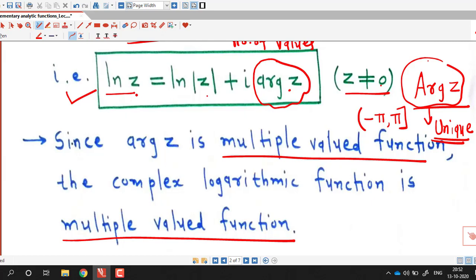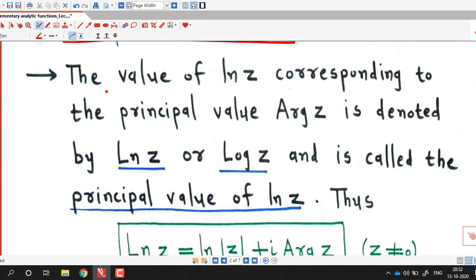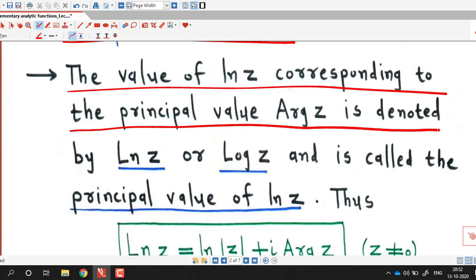So in that case, this logarithmic function is known as the principal logarithmic function, or the principal logarithm of z. The principal logarithm of z is nothing but the value of log z corresponding to the principal value of the argument of z, denoted by ln z or capital Log z.